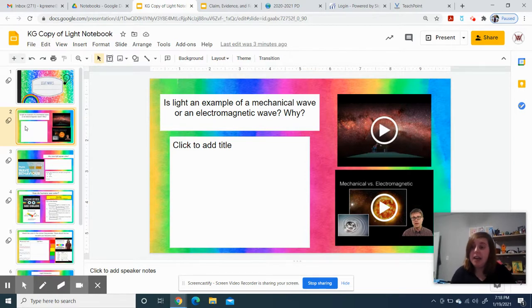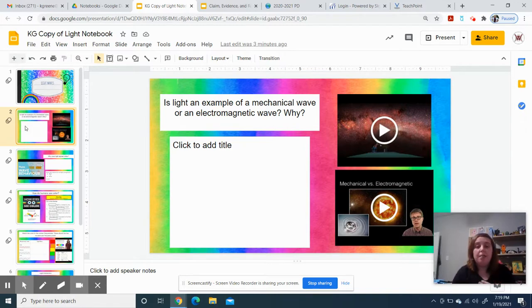An example of a mechanical wave was when we were studying sound or ocean waves. If we look back at your sound wave notebooks, it'll say that sound waves are created from vibrations, and because they are vibrations, they need a medium, something there to vibrate. So a solid, liquid, or gas. They physically need something there to vibrate. It's mechanical. It needs to physically vibrate for it to then travel and move.